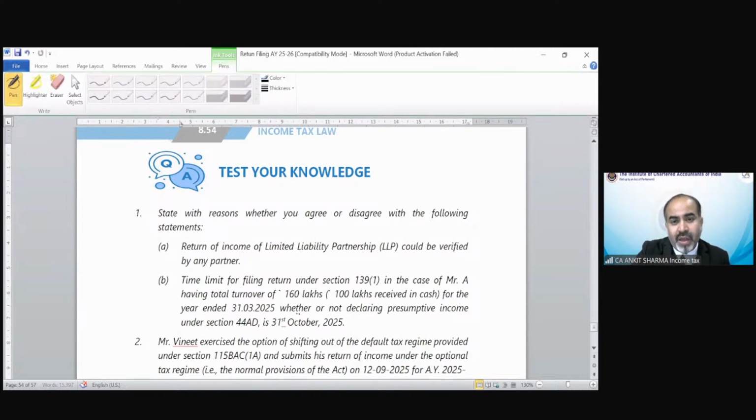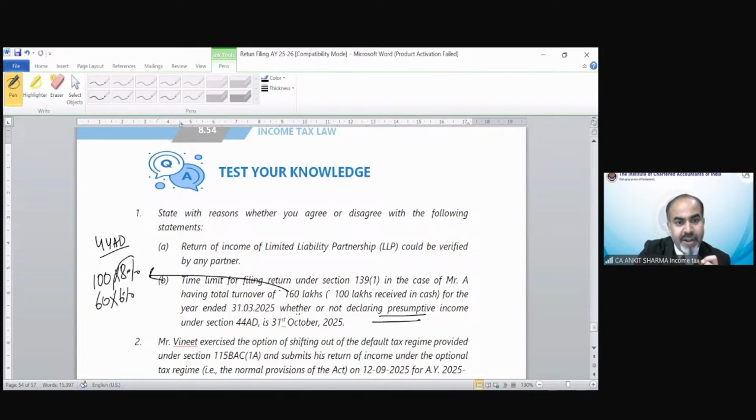Of course, if Mr. A falls under the presumptive taxation scheme, that means he is ready to pay income tax on the basis of the specific percentage mentioned in section 44AD: 8% on cash, and 6% on the remaining revenue.